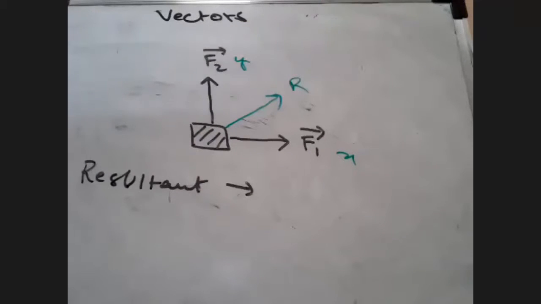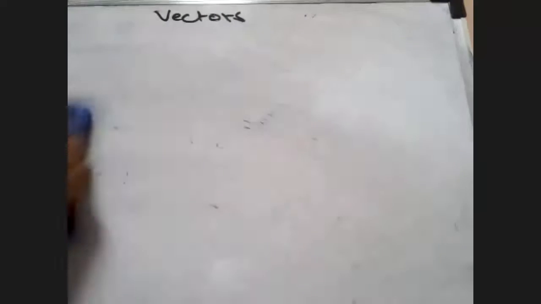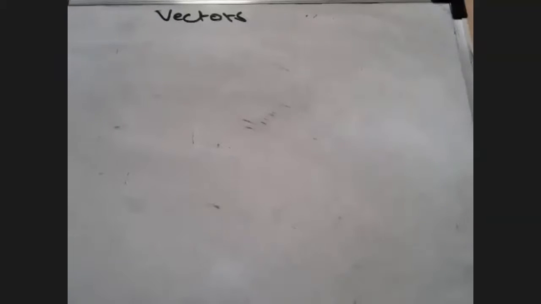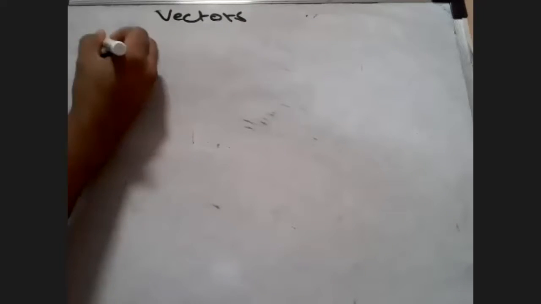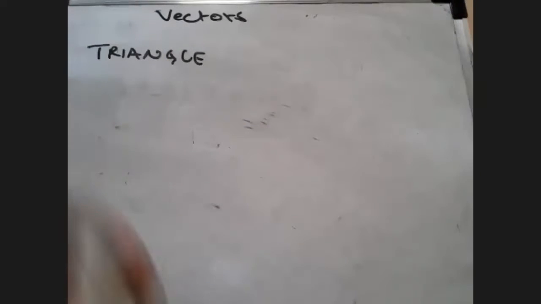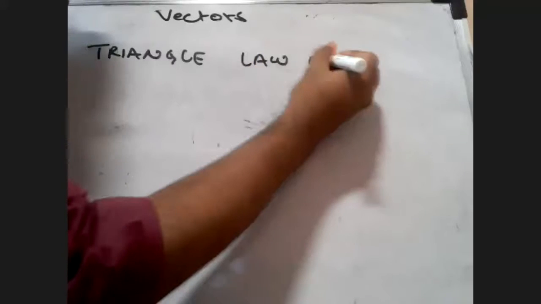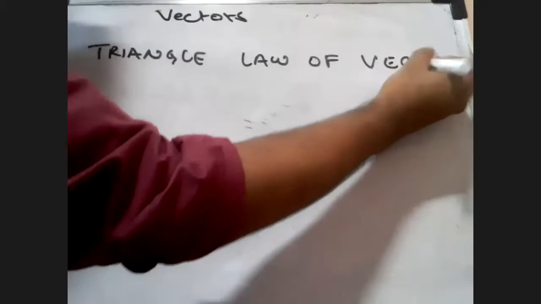So let's understand how we calculate the resultant. This topic is called the triangle law of vectors, or the triangle law of vector addition. Now, of course, there are tricks associated with it, which I will tell you later on. But now understand this triangle law of vectors.